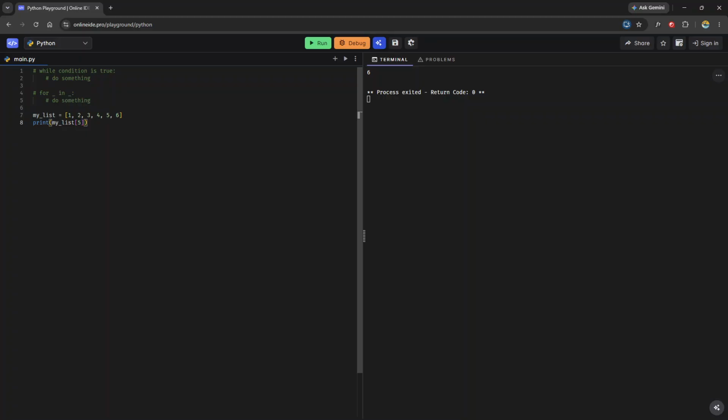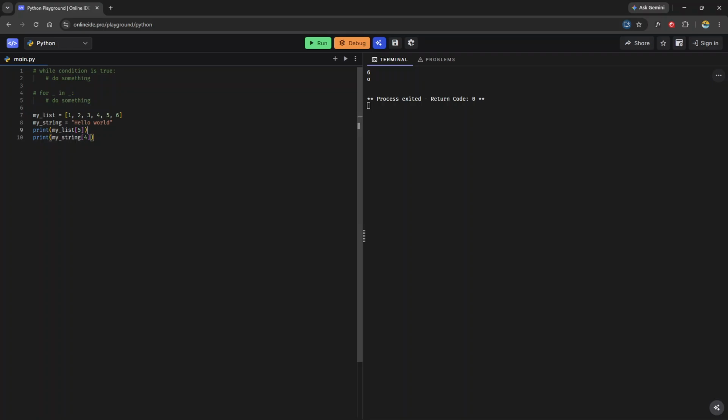Same thing I can do with a string. If my_string is equal to hello world, and I want to print this O, it's what character? 1, 2, 3, 4, 5. It's the fifth letter. I'll have to do print my_string at index 4, and that's going to print the O.